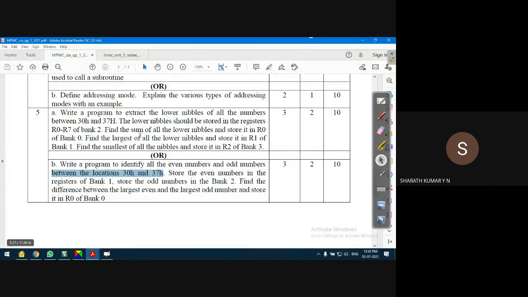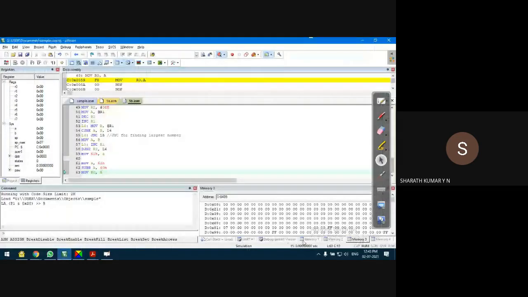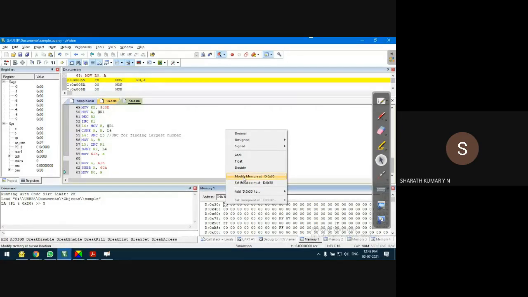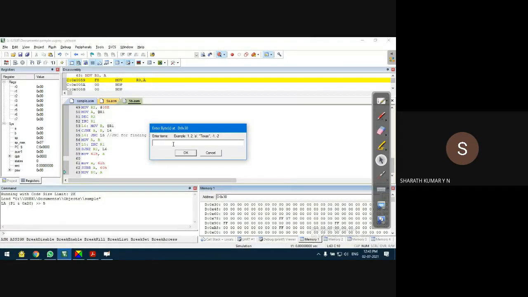I need to store some data in the locations starting from 30H to 37H. So let me load some data to locations 30H to 37H. Again, I open the core memory window because we need to observe the locations in parallel. I'll store some single numbers. In the 5A program, we needed to separate the lower nibble, like for example 39H, I needed to separate 9 from the 39. That's why I gave some bigger numbers. For this program, it's not necessary.